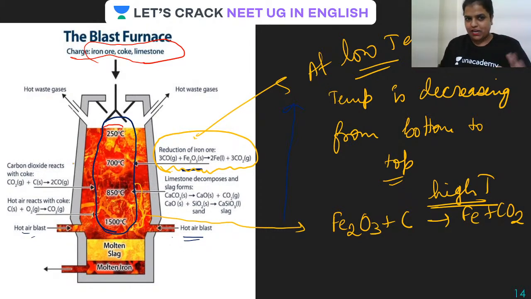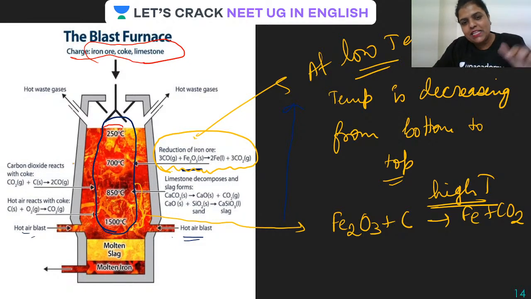But when I was in class 10, let me tell you honestly, I was worried how to draw this when it was going to come in the board exam. I would just give a message to myself: I do one thing, right from bottom to top, I'll simply go on decreasing the temperature, and you all do this. Trust me, many students have told me, ma'am, we just learn this diagram the same way. We have to just go on decreasing the temperature from bottom to top. The reason for that, you must have got to know now.